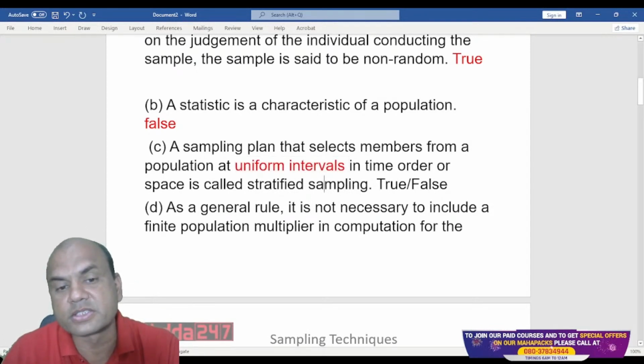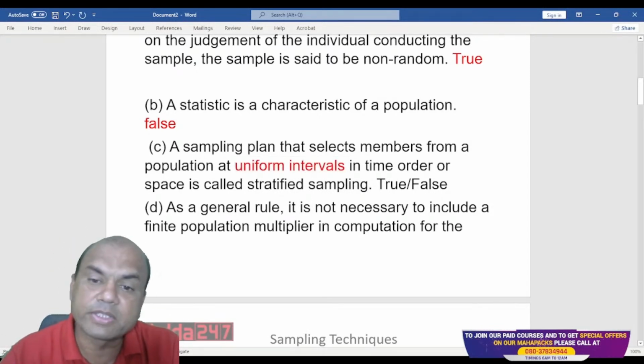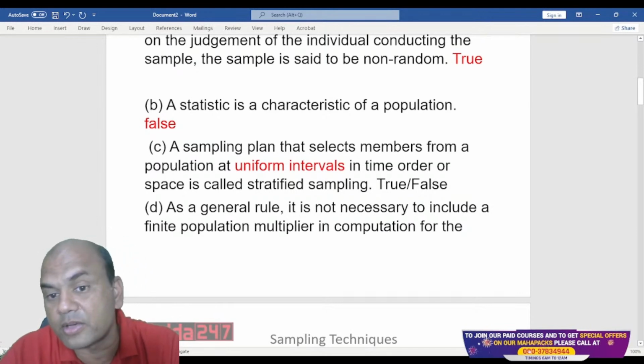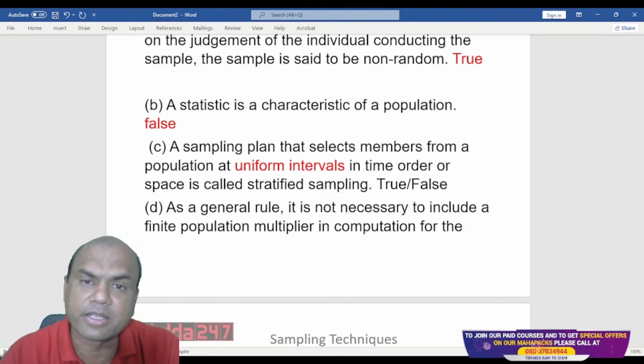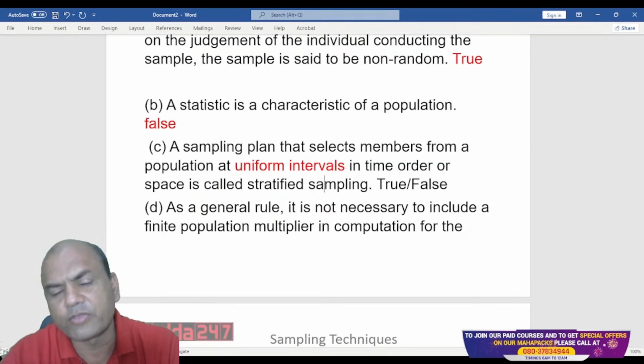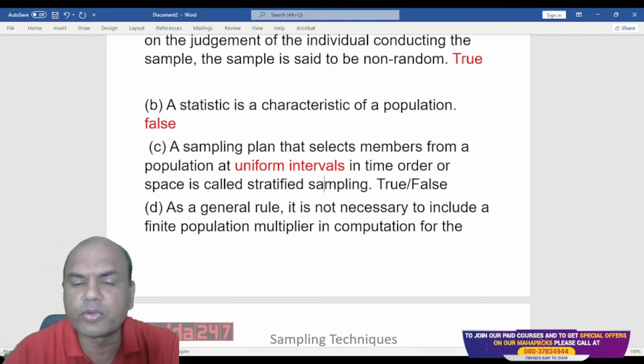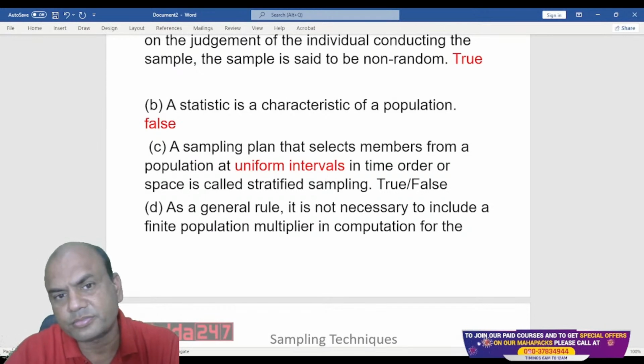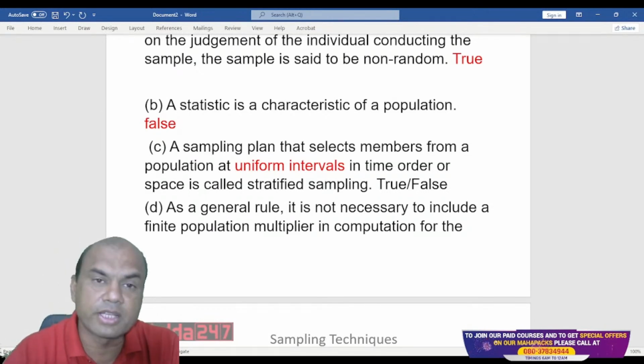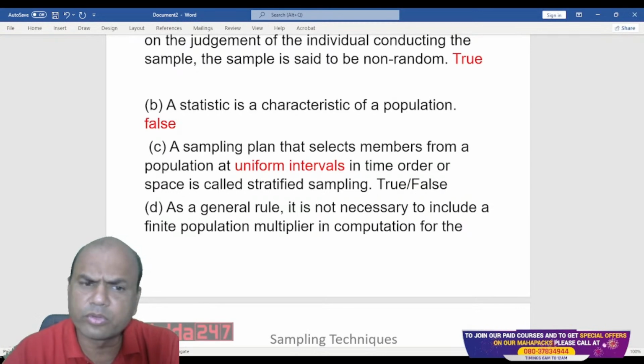So the sampling plan which selects the members at uniform intervals is called stratified sampling. Is it true? Type fast in the comment section. True or false? What do you think?